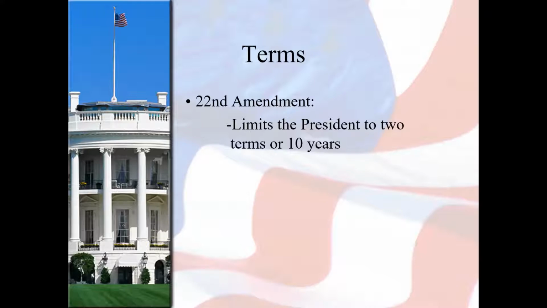So if they took office 1 year into a president's term and served the remaining 3 years, they could run again and be reelected, but that would put them at 7 years. So at that 7-year mark, they would not be eligible to run for president again. However, if they took over for the president 3 years into the presidential term, that vice president could then serve the final year. They could run for re-election, and then 4 years later, that would put them at 5 total years, and then they could run again and potentially be president for 9 years.